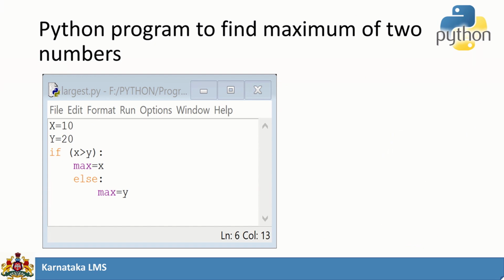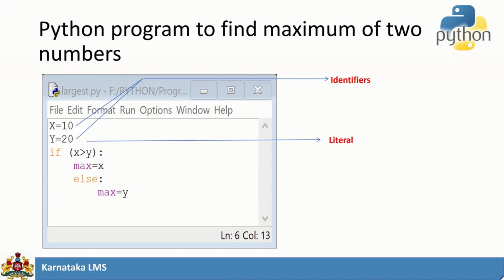Consider this particular program where we are going to find the maximum of two numbers. Here I am having two variables x comma y and I am checking using an if statement. If x is greater than y, max is equal to x, otherwise max is equal to y. Now this x and y, I call them identifiers. Identifiers are user defined variables, and you can give any names.